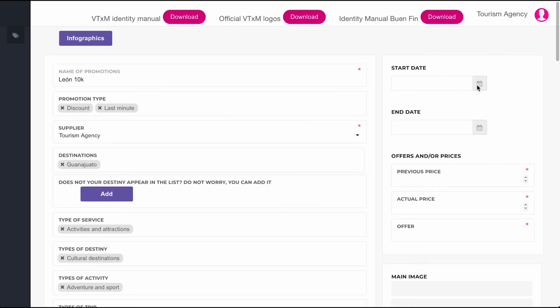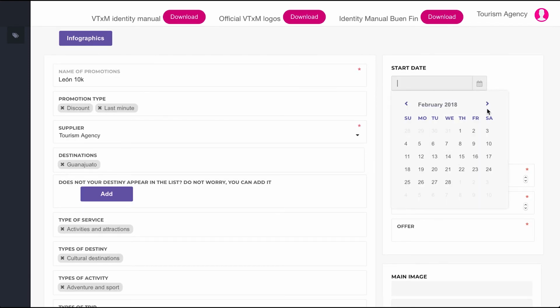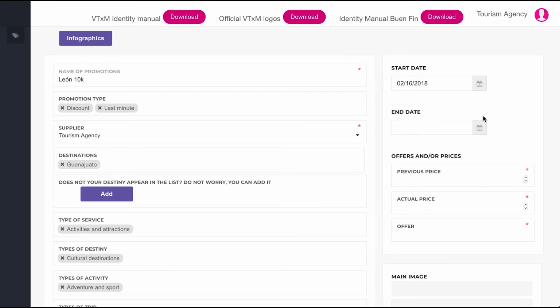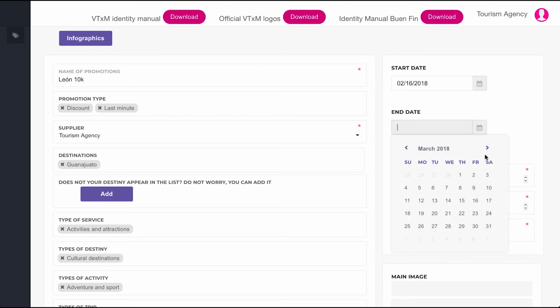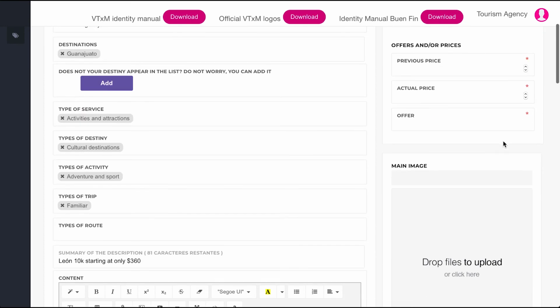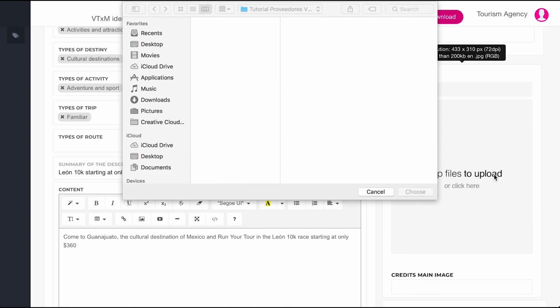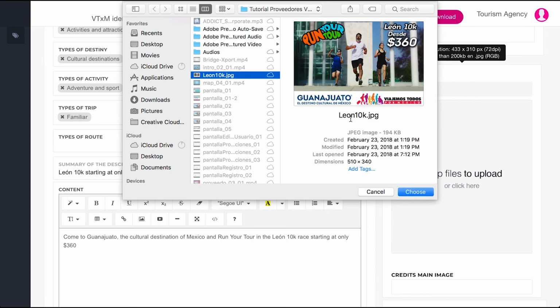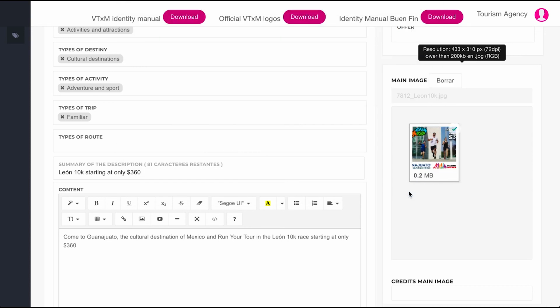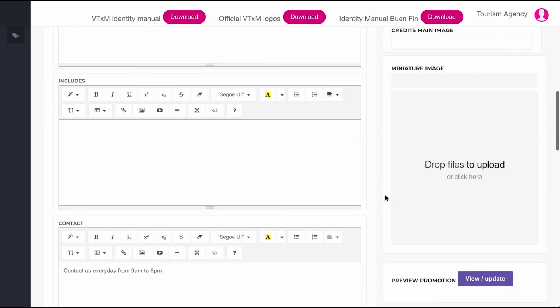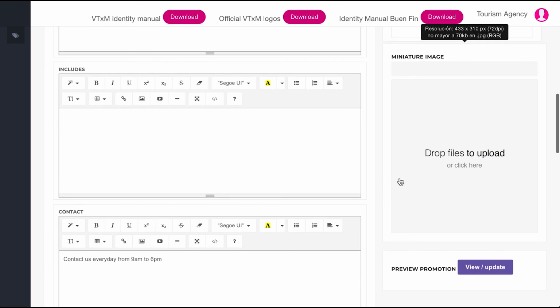On the right hand side column, we have the start date and end date fields, which display a selection calendar where we must select the dates through which the offer will be valid. Once the end date has expired, the offer will cease to be published in the page. In the field appearing below, we must upload the image regarding the offer. The size of said image must range from 433 by 289 pixels to 72 dpi in .jpeg format.